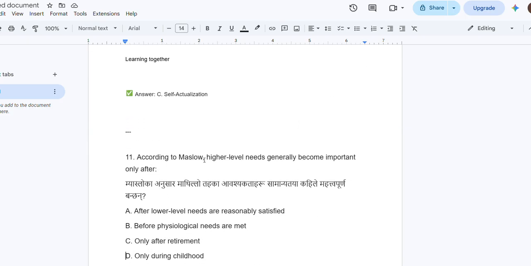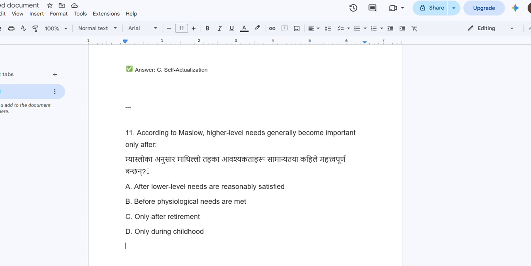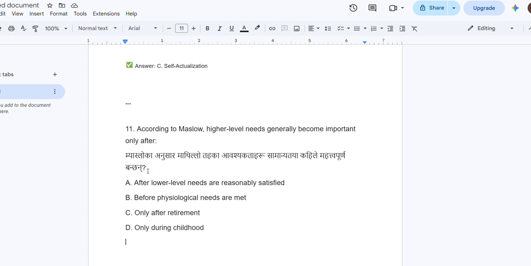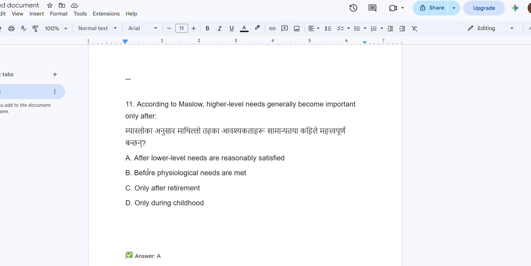According to Maslow, higher level need generally become important after which is the answer of this? I think that is A. After lower level need are reasonably satisfied, we need the higher level of the Maslow hierarchy of need.